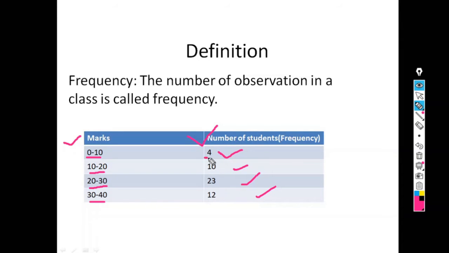So 4 is nothing but 4 students get marks between 0 to 10. 10 students get marks between 10 to 20. 23 students get marks between 20 to 30. And last, 12 students get marks between 30 to 40. So this 4, 10, 23 and 12 all are called as what? Simply frequency. So frequency is just the number of observations in that particular class.